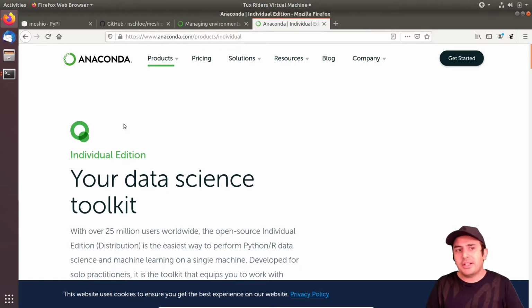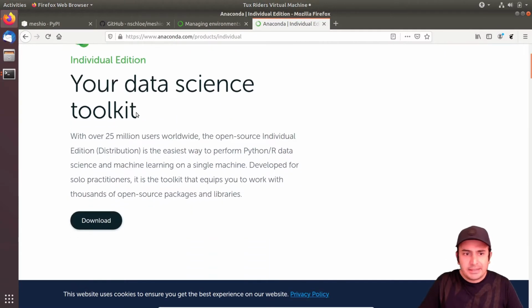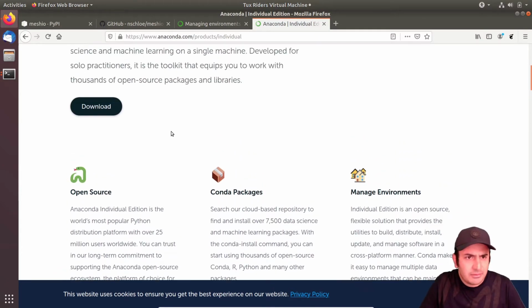And then when you install it, you have Conda package manager as well as all those libraries offline. So you can go for this. It has also some cloud-based services.